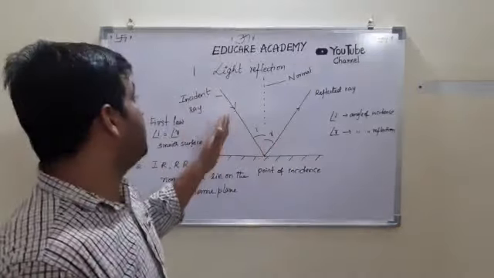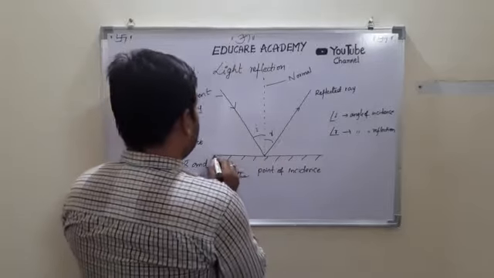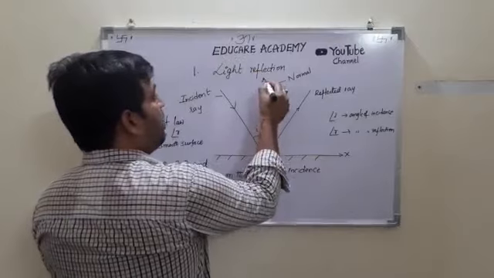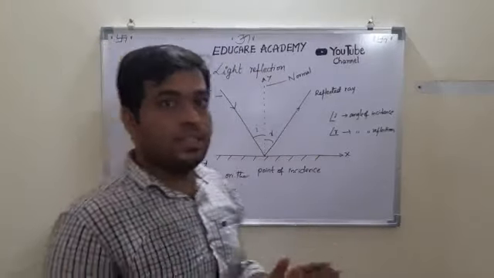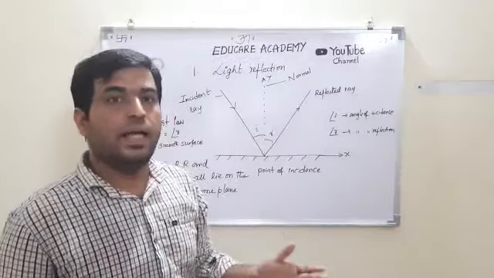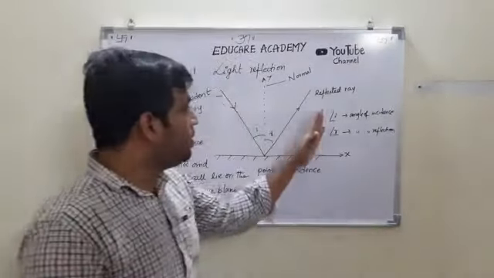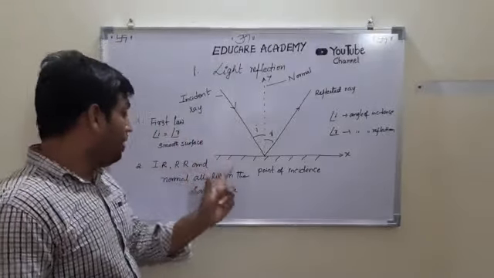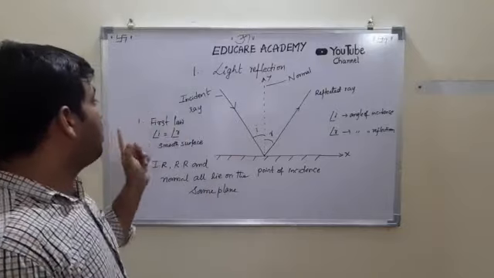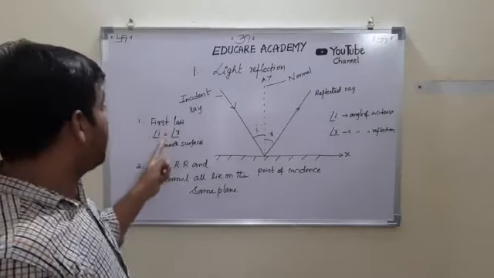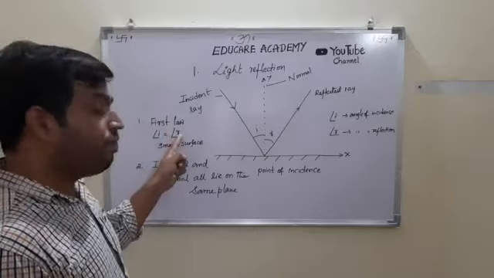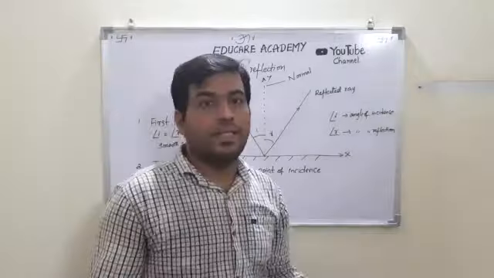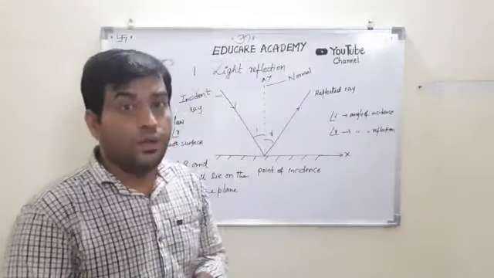Here we have considered the plane of the board as the XY plane. So this can be taken as the X axis and this can be taken as the Y axis. All these three, the incident ray, normal, and reflected ray, are in the same plane. So we can say that the incident ray, reflected ray, and the normal all lie on the same plane. And the first law is called the law of reflection: angle of incidence is equal to angle of reflection for any smooth surface. For a rough surface, angle of incidence and angle of reflection are not equal.